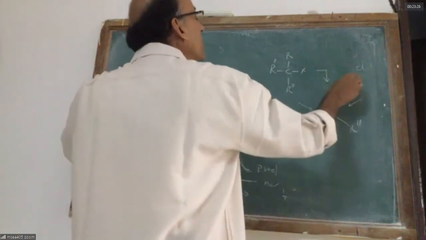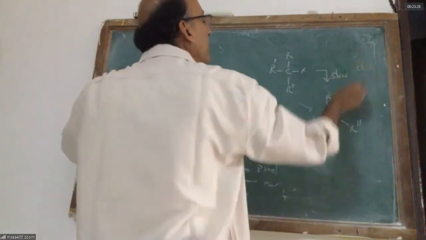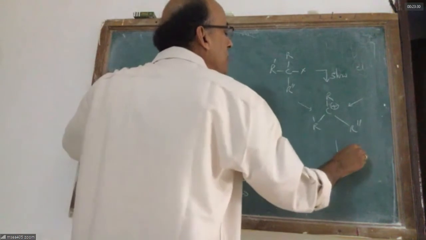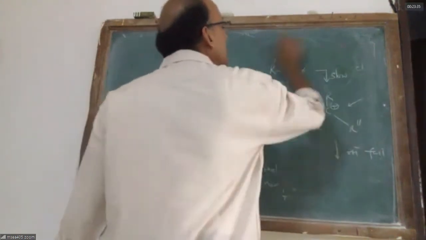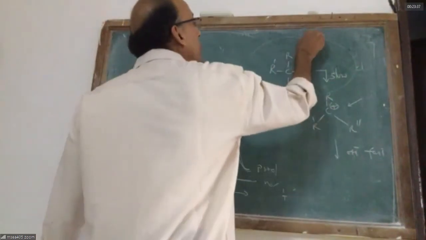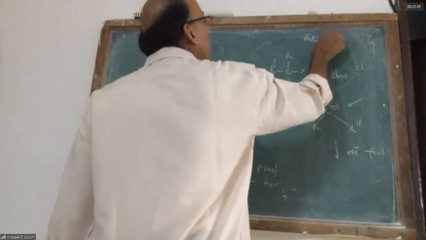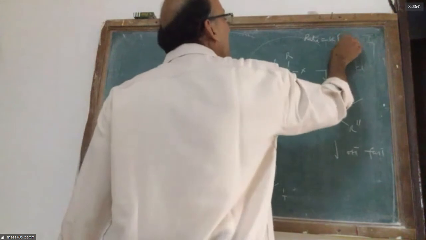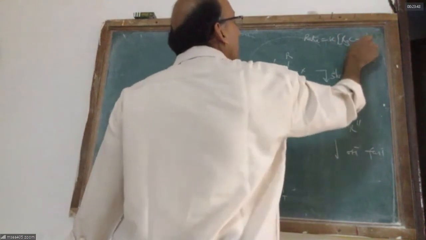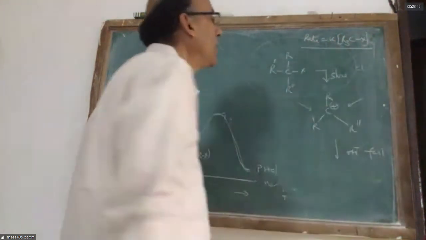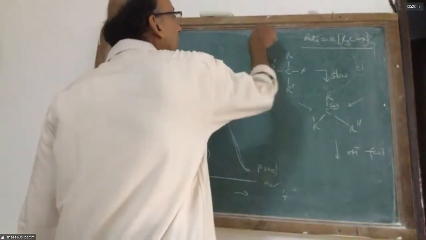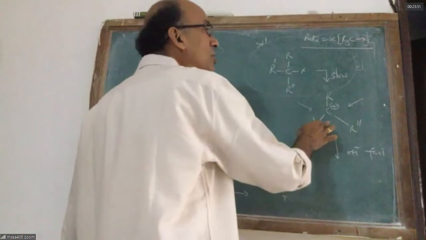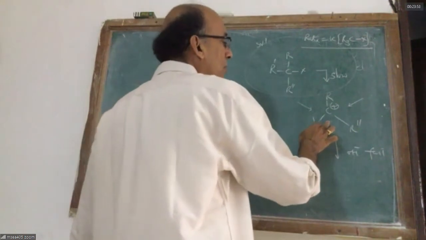The formation of carbocation is the slow step. Then the attack of OH minus is a very fast step. The speed of the reaction depends on the slow step only. So the rate depends only on the concentration of the tertiary alkyl halide. The rate is not dependent on the OH minus. So it is SN1. In SN1 the most important step is the formation of carbocation.